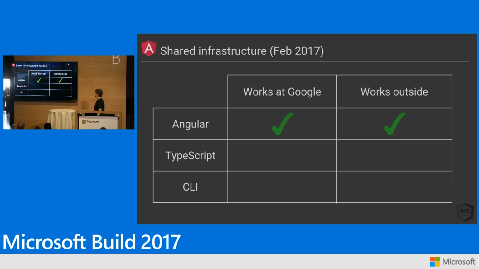So as of a couple of months ago, we had Angular, right? Angular works inside of Google. It works outside of Google. Everybody does this.